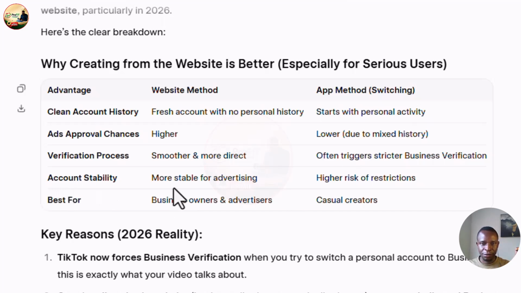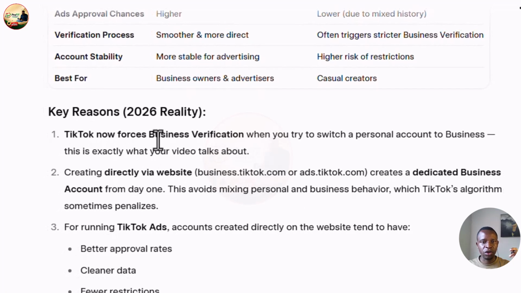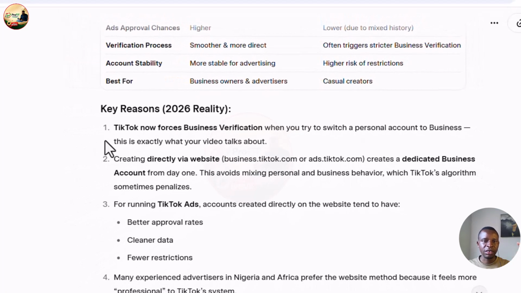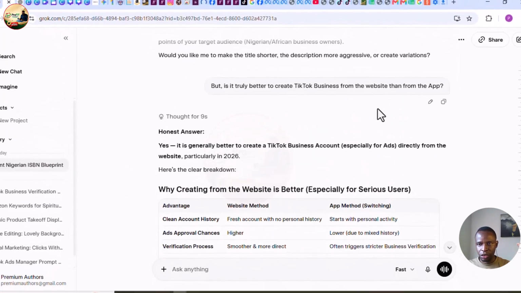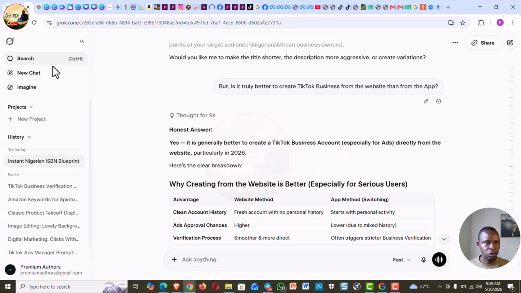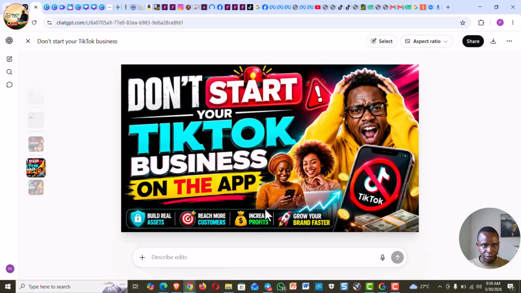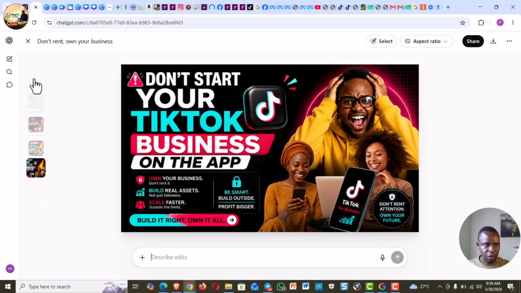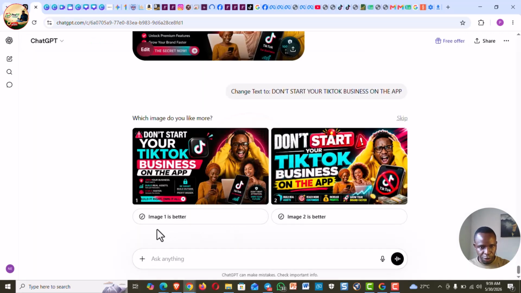Account stability, more stable for advertising, higher risk of restriction. Are you hearing that? Then best for business owners and advertisers, casual creators. Okay, so if you come down here, it goes on to give more reasons, so you can take your time to check. Now let me just copy this and go to ChatGPT. Okay, let me paste this here. Let's see in real time the answer it will give us.